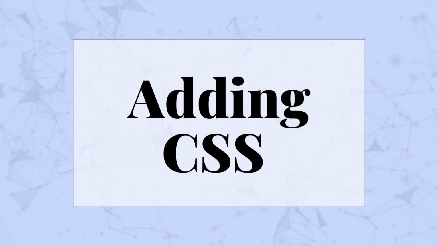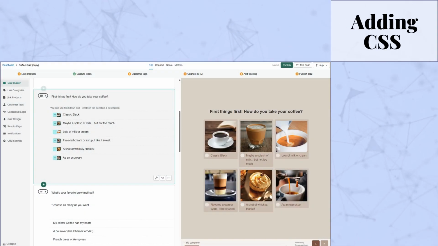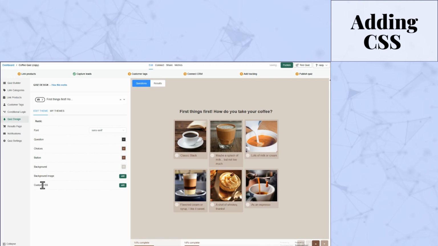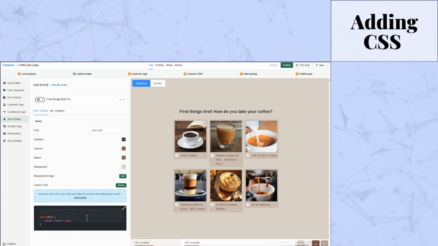Let's start with CSS. Adding CSS is easy. Just follow these steps. Open the Quiz Builder on your Revenue Hunt app. Navigate to the Quiz Design section. Scroll down to Custom CSS, click Add, and enter your styles.